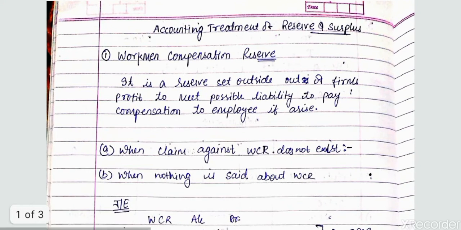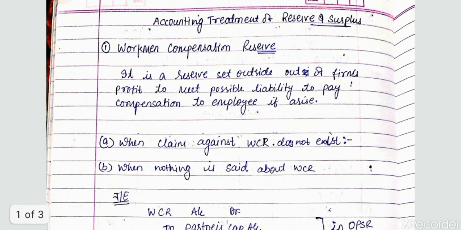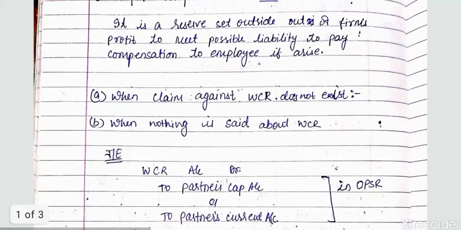Today we will be discussing the accounting treatment of reserves and surplus. Basically, what are reserves? Reserves and surplus are basically the left-out items which have not been distributed as profit. Suppose a business earns a profit of rupees 1 lakh and distributes 50,000 as profit to the partners, and out of the remaining 50,000 it keeps 20,000 for general reserve, then the remaining 30,000 will be treated as surplus.